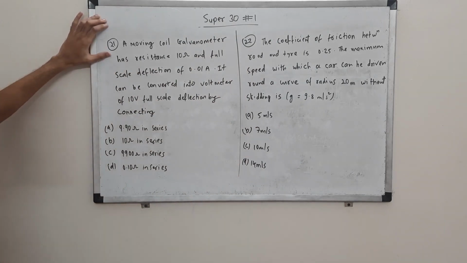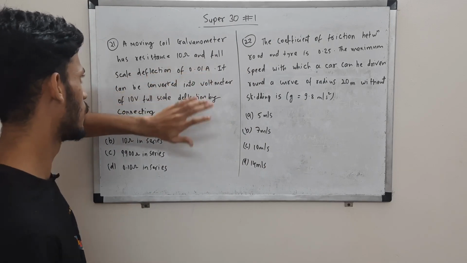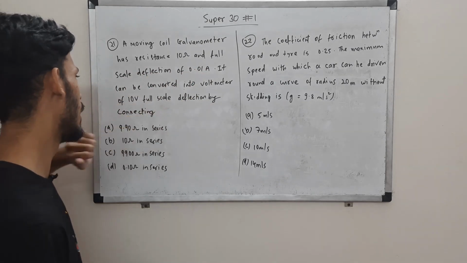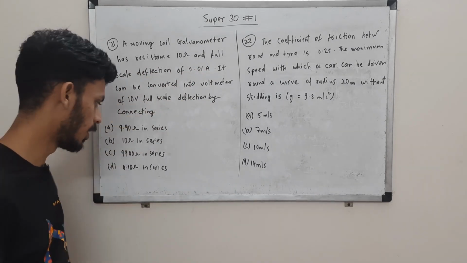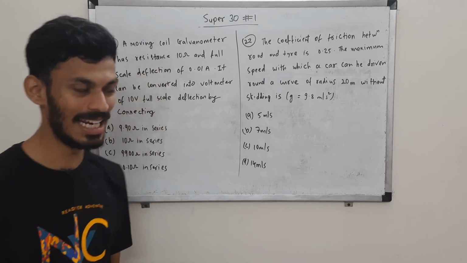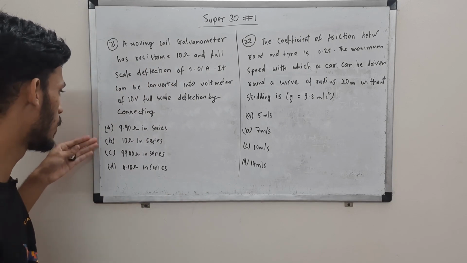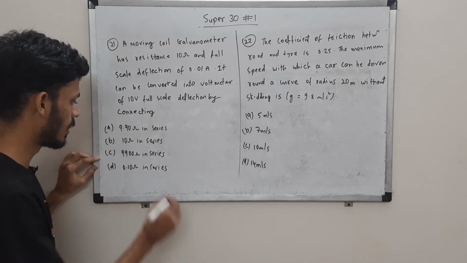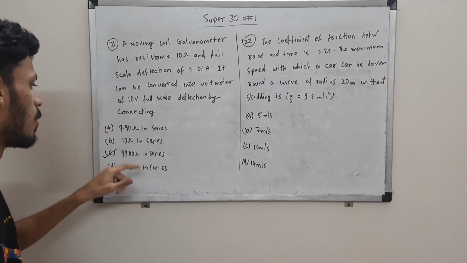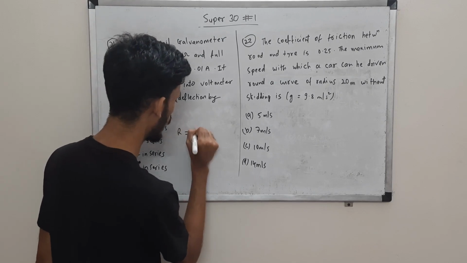Okay, let's come to this. Moving coil galvanometer has a resistance and full scale deflection of this. It can be converted into a voltmeter of 10 volts full scale deflection by connecting... So in order to convert to a voltmeter, we have to connect a high resistance in series. If you guess from the options, option C is the highest resistance, and the others are very low resistances, so that will be the answer. But anyway, we are going to do it the standard way.